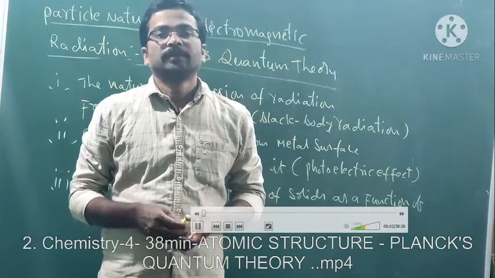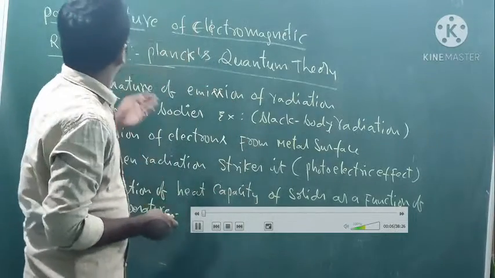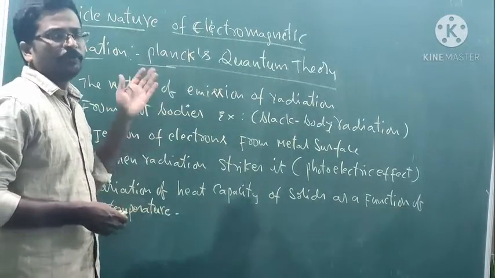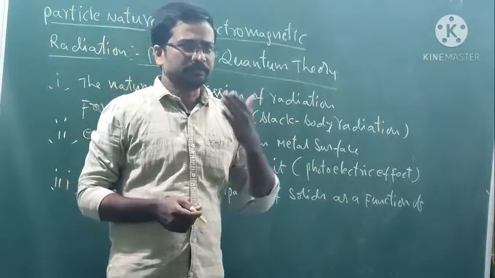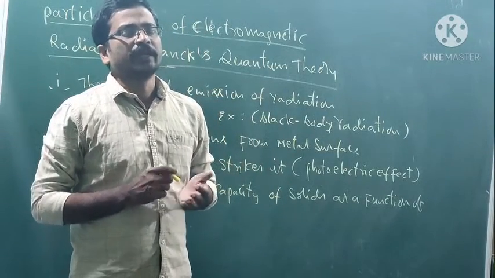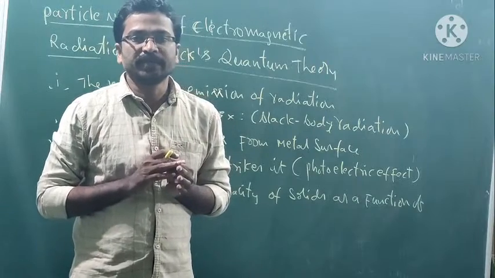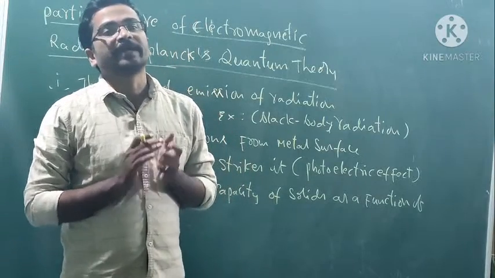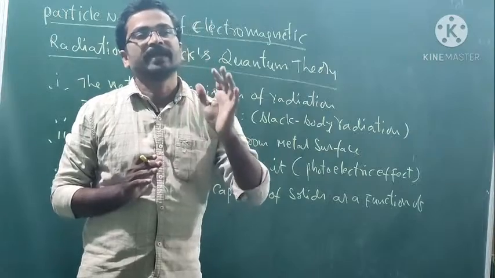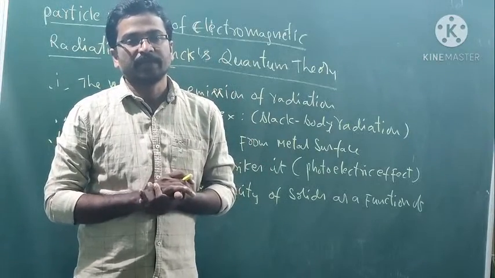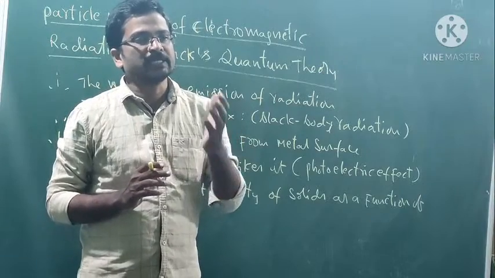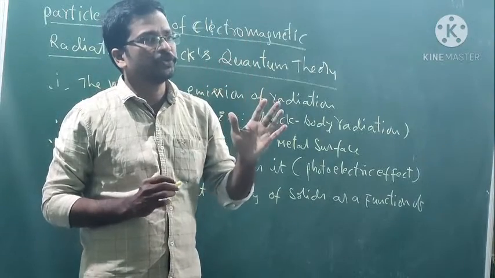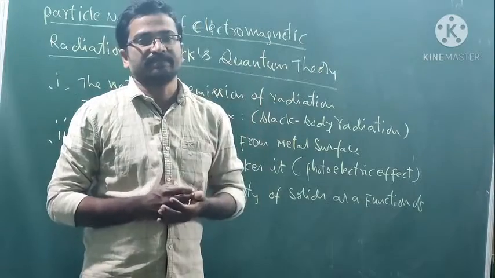Welcome to the class. Today's topic is particle nature of electromagnetic radiation, Planck quantum theory. Before we go to this concept, in the previous class we learned that electromagnetic radiation has dual character, or dual nature. In that context, electromagnetic radiation has wave-like motion, or wave nature. Why do we say it has wave nature? Because electromagnetic radiation can show interference and diffraction.